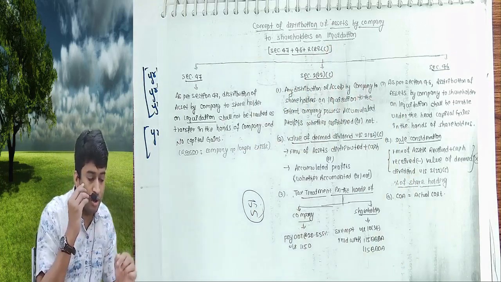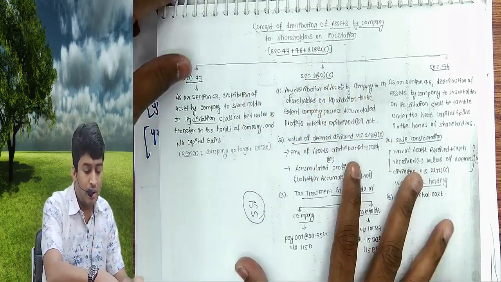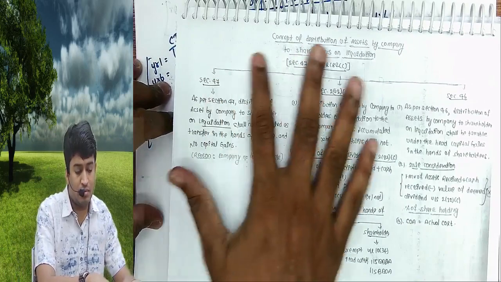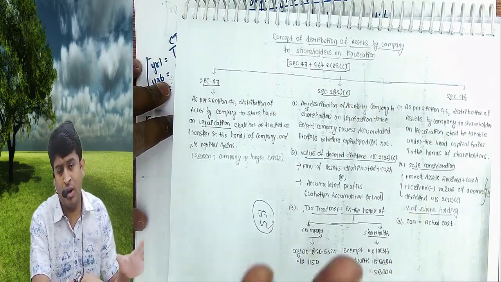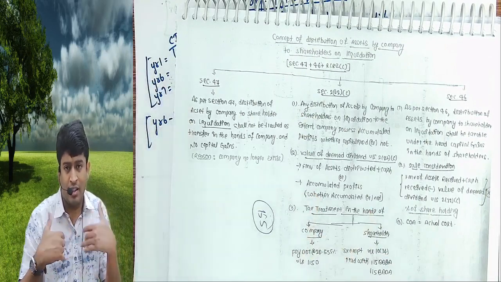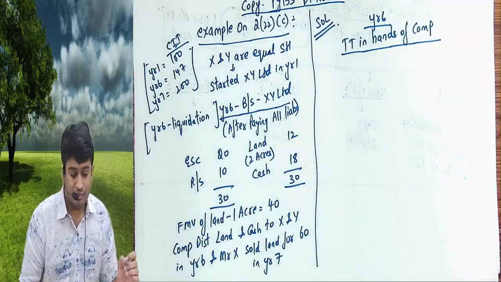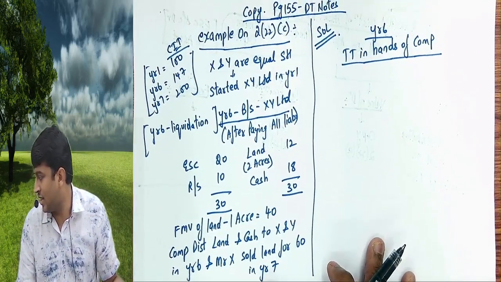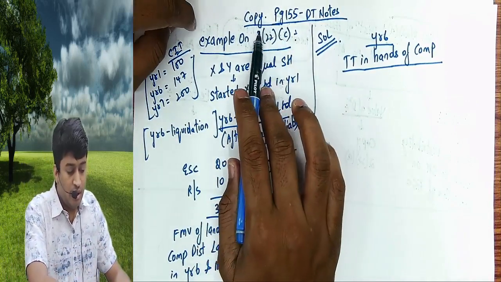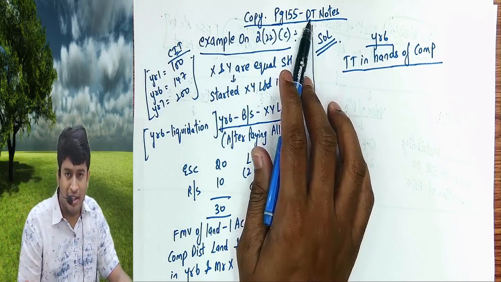So sir, before you write all this, what I'm writing on the screen, you have to copy this in your running notes once again. Even though you have it in our DT notes, you have to copy it once again. Let me explain one concept at a time, then we will read one by one. Be careful, let us understand with one example, then we'll also do one problem. Listen quietly. First you will copy the entire chart from page 155 of the DT notes. I'll explain that in this example.